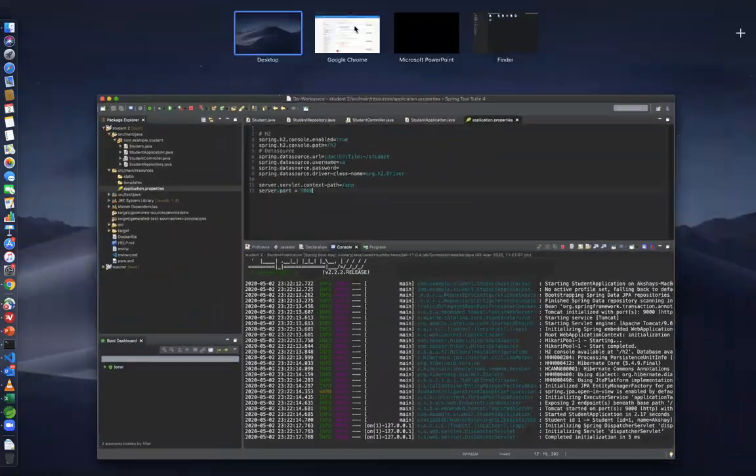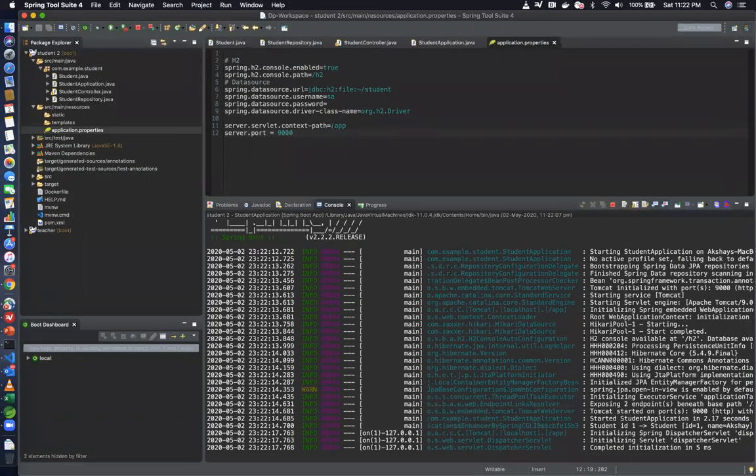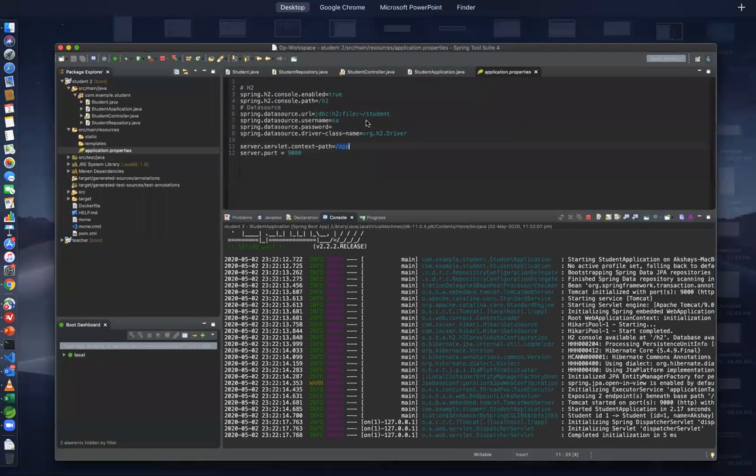So let me go to my browser right now, and let me go to the 9000 port. You can see over here, we have localhost:9000/app/actuator/health. And this gives us the status as up. But you can see the /app context path that has been appended over here, right? You can go back to the code and see the context path that I have appended is /app. So to all of my endpoints, /app will be prefixed.